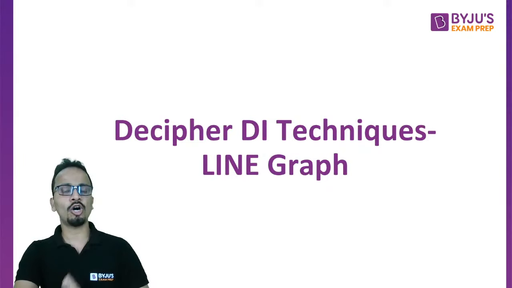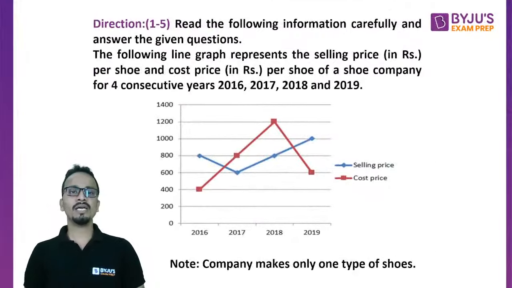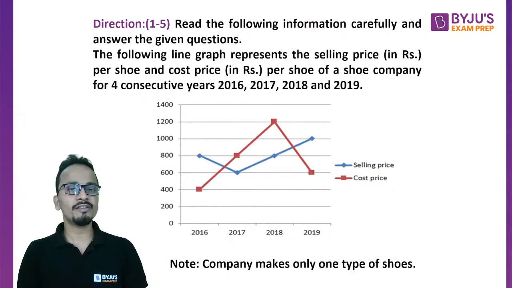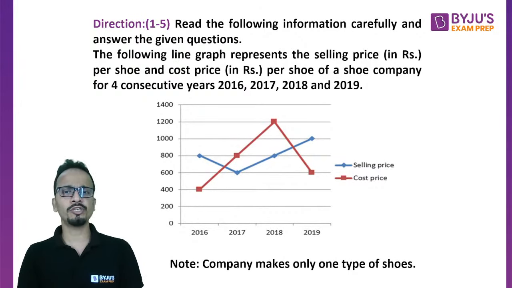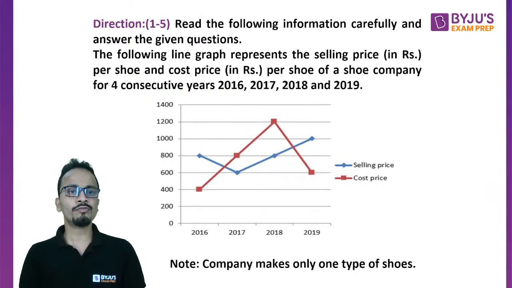So the first set is on our screen now. Let's read all the information carefully before we start answering the given questions. The common data says that the following line graph represents the selling price in rupees per shoe and the cost price in rupees per shoe of a shoe company for 4 consecutive years: 16, 17, 18 and 19.